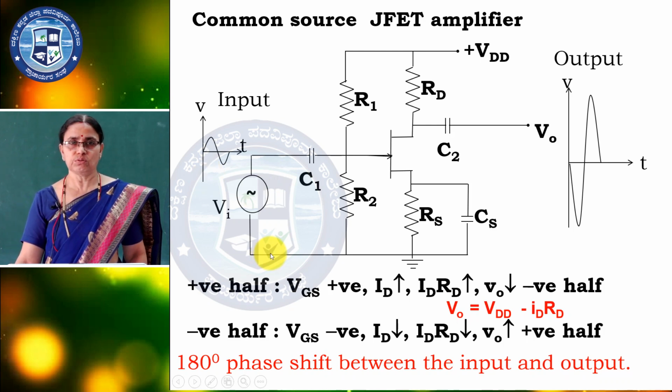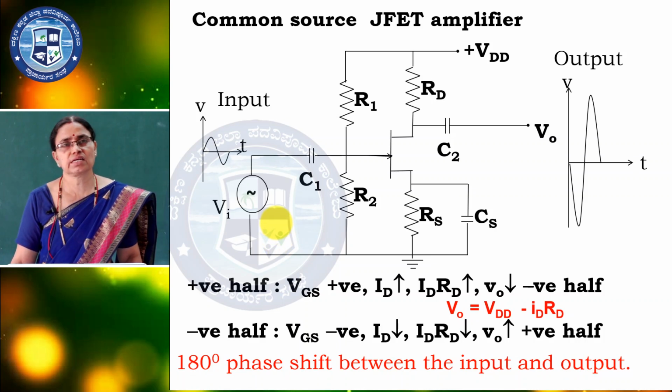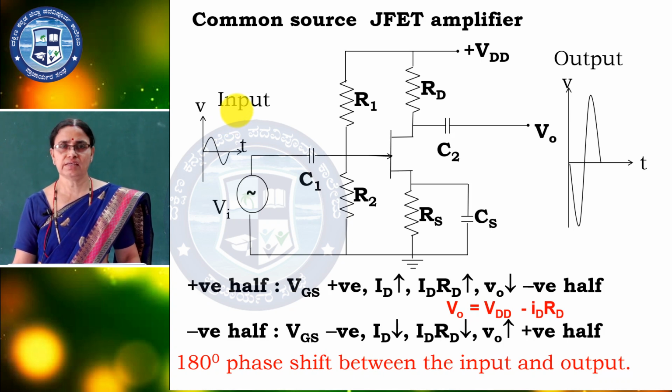And here the negative cycle comes, VGS is negative, the depletion region will be more, and the drain current is reduced. Then the voltage across RD also reduces, so the output voltage increases. So, V out is equal to VDD minus ID RD. When you give the positive cycle, you get the negative cycle, and when you give the negative cycle, you get the positive cycle. So, you can say the output has a 180 degree phase shift with the input. Total phase shift here is 180 degrees.